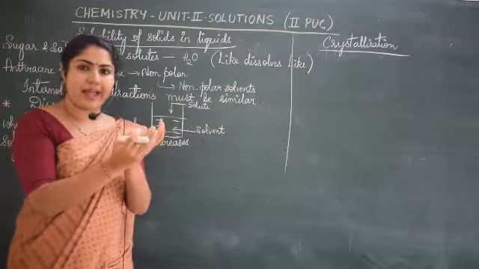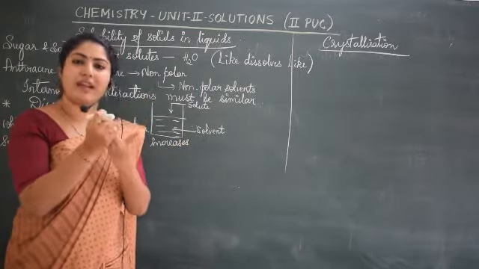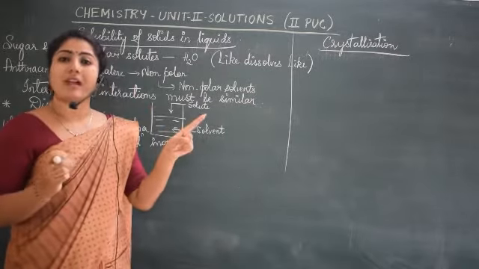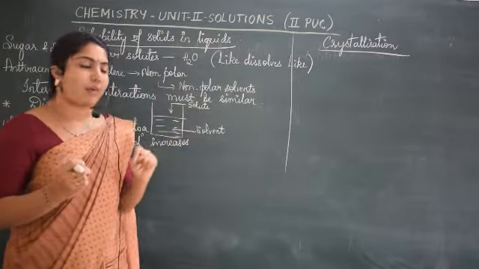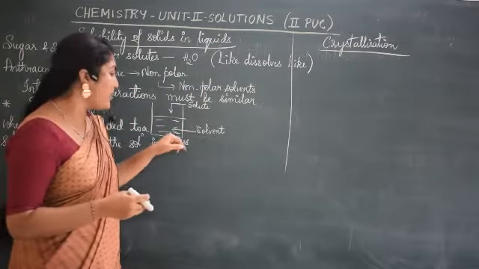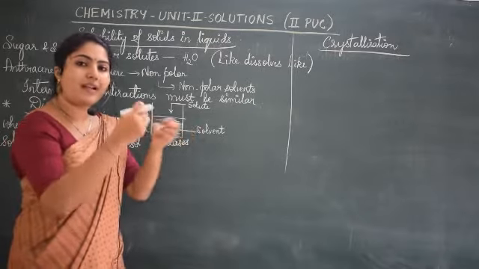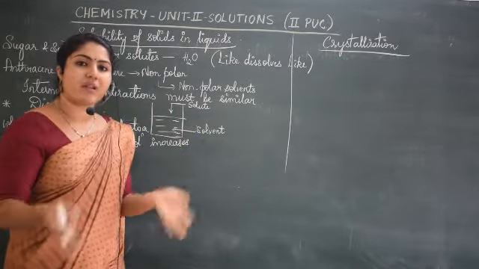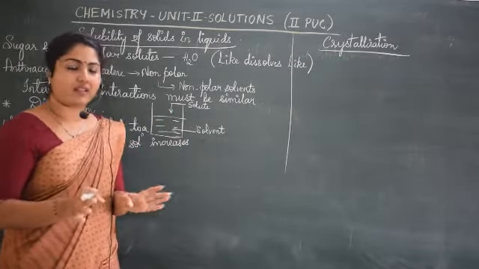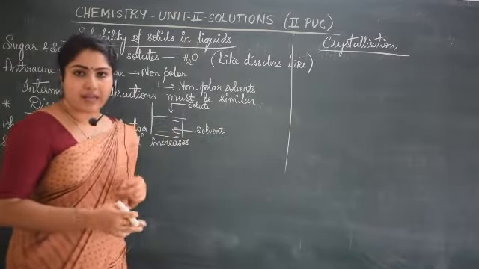We said in that, say 3 gram out of 4 gram, 3 gram dissolved. What about that 1 gram which is remaining? That what happens, it hits with the solute particles present in the solution. Now in the solution there are some solute particles. No, with that it will collide and it comes out in the form of crystals. It will settle down in the form of crystals. That is called as crystallization.